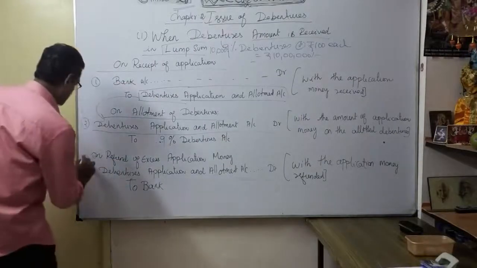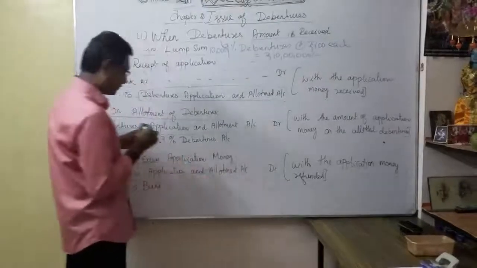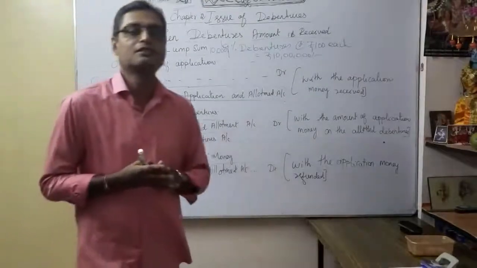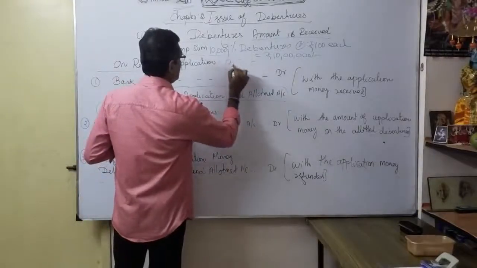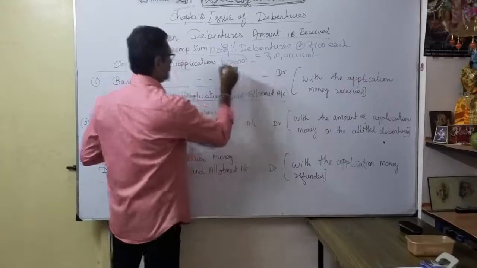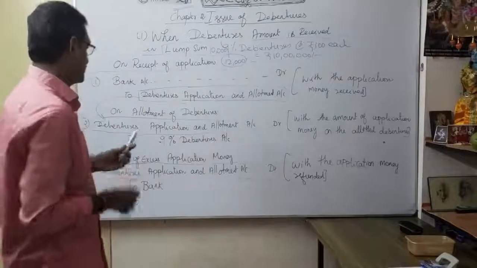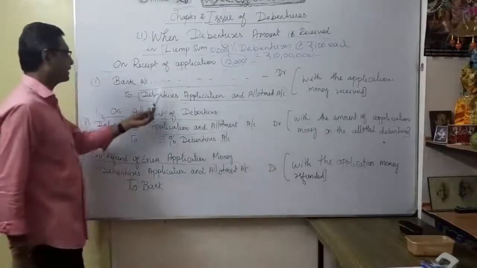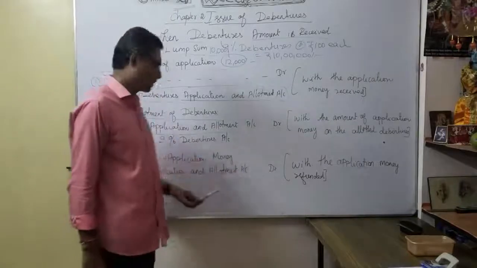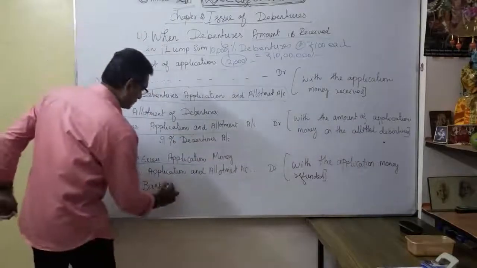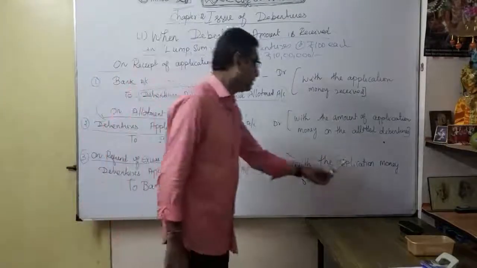Okay. Third one, suppose there is any refund. When is a refund possible? When there is any excess application money, like on a pro rata basis. Suppose we invited only 10,000 and they received 12,000. That 2,000 the company wants to return. So what is the entry? Whatever was earlier credited, now we are going to debit: debentures application and allotment account debit to bank account. What is the narration? With the application money refunded.